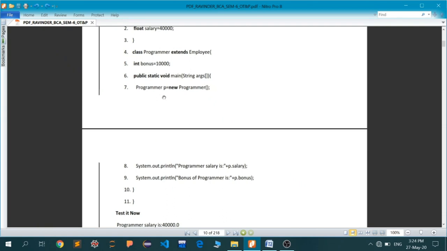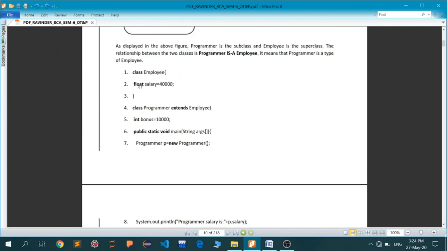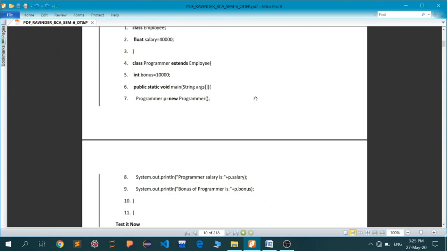Now, the programmer P, a new programmer, we have created an object. As I've already told you in the last few lectures, classes are just blueprints. You have to make an object out of it, which can be called the physical reality of the class. So a physical reality of the coder class is created. Its name is P. Up until here, we have already defined how a coder will look and how it will behave. It will behave in a manner that it is going to draw salary as well as bonus. So now that coder is actually P.